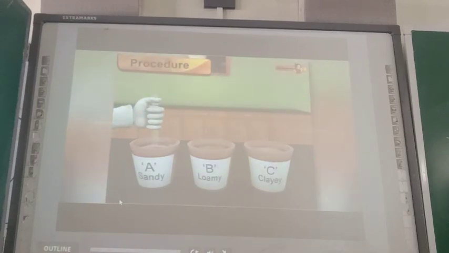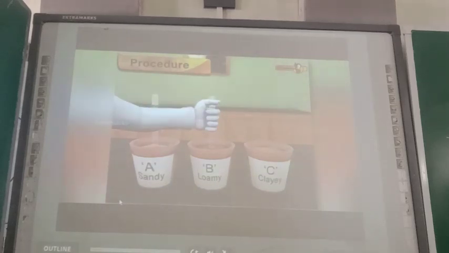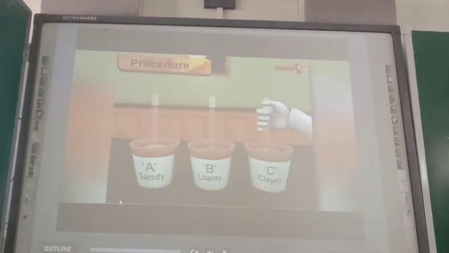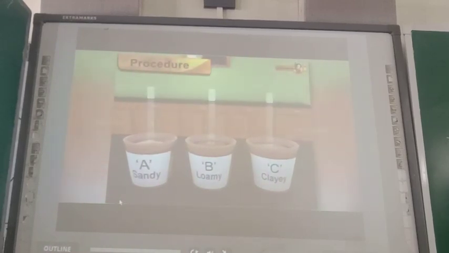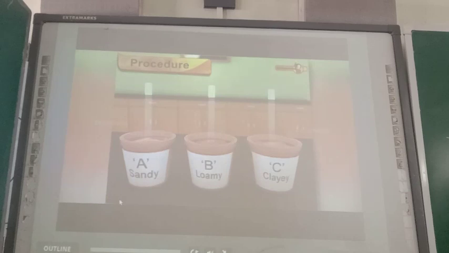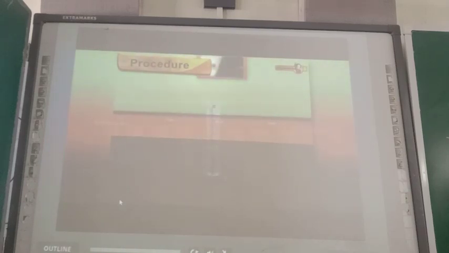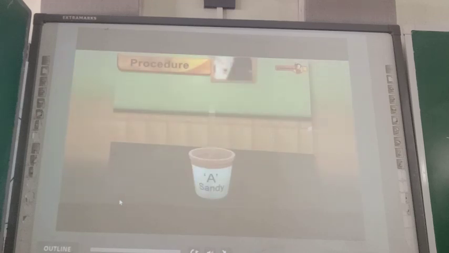Dig 1 hole in the soil of each pot. The holes should be of equal depth. Place the plastic pipe in each of the holes. Now measure 100 milliliters of water using a measuring cylinder and pour this water into the pipe placed in the sandy soil.